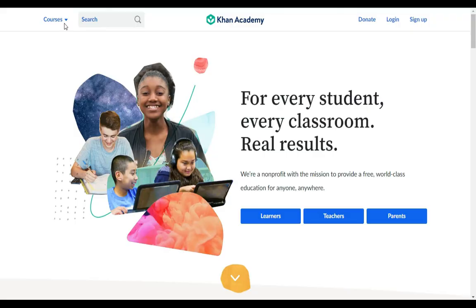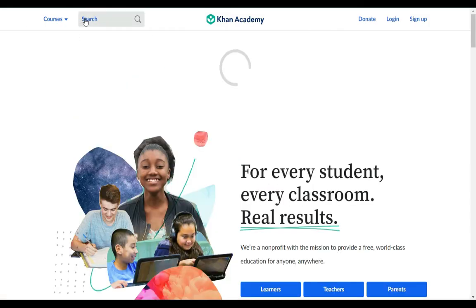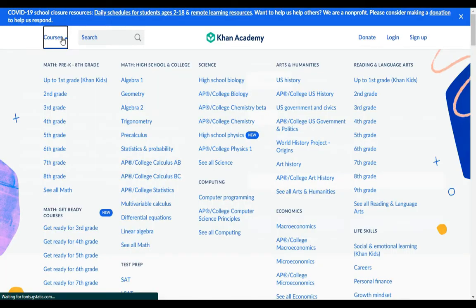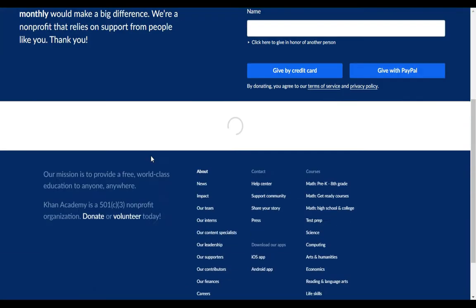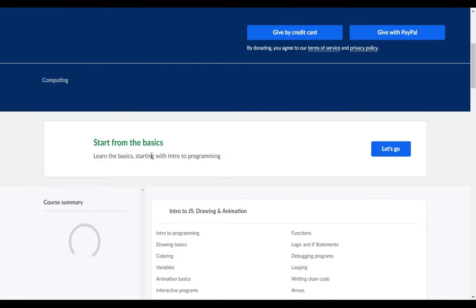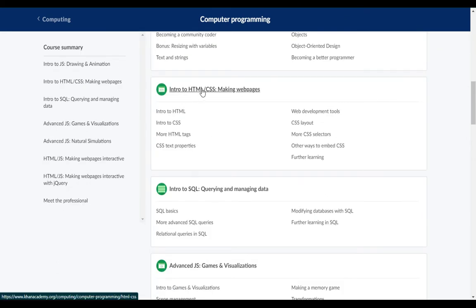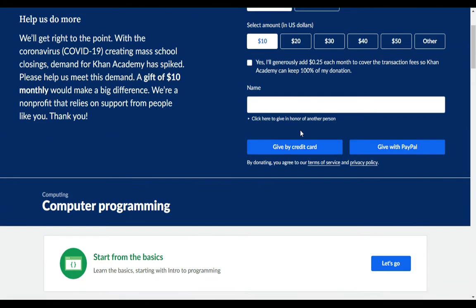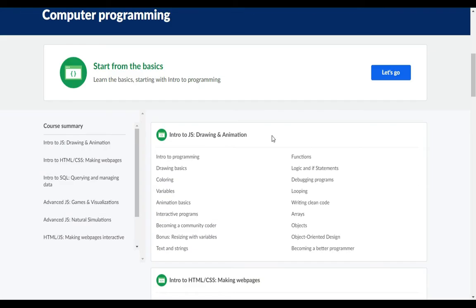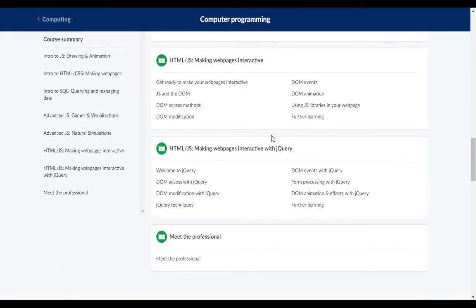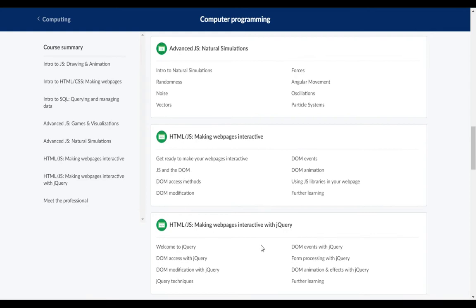In the nav bar, here is the courses section. Click on courses. Here are the subcategories. Select computer programming. As you scroll down, you can see some courses available here. These are web development courses: intro to JS drawing and animation, intro to programming, drawing basics, whatever. Anyone who is interested, kindly enroll and sign up here. All courses are legit and pure, created by experts.